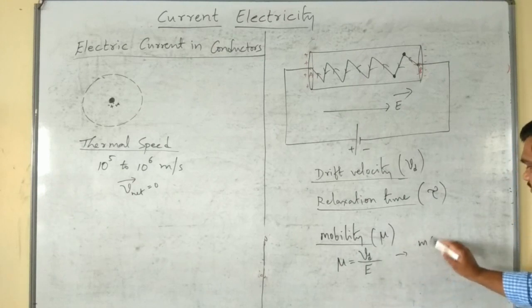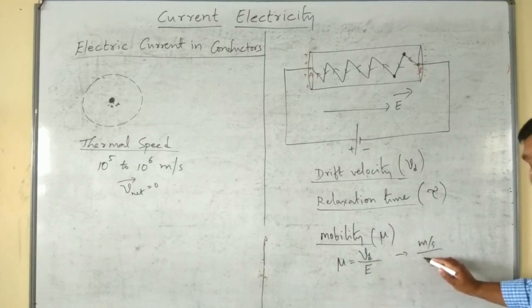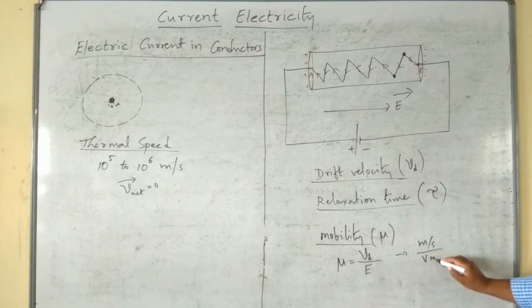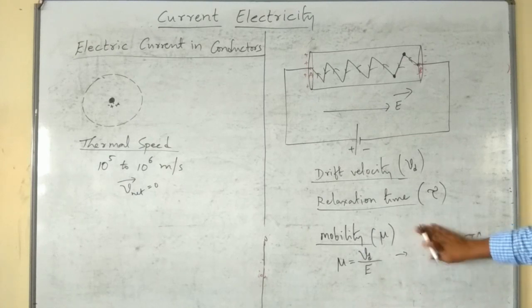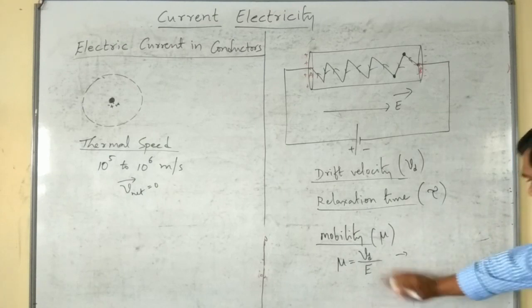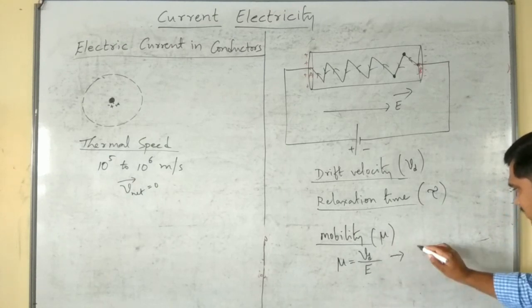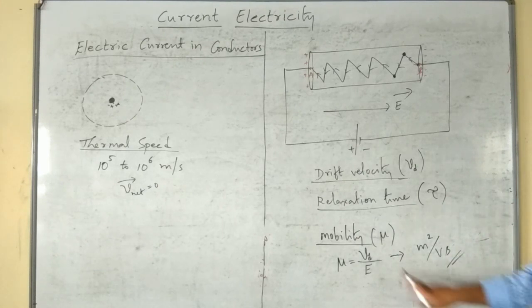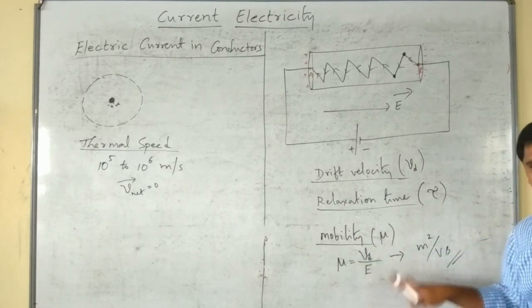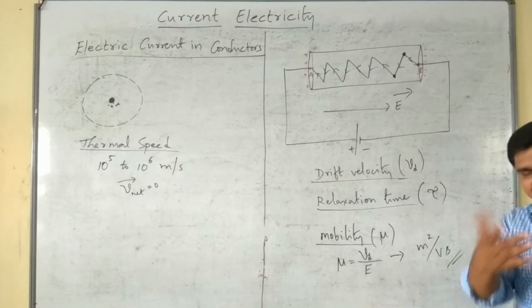Here meter per second divided by Newton per coulomb, otherwise volt per meter. Therefore it becomes meter square per volt second. So this is the SI unit for mobility. Simplification is left to you.